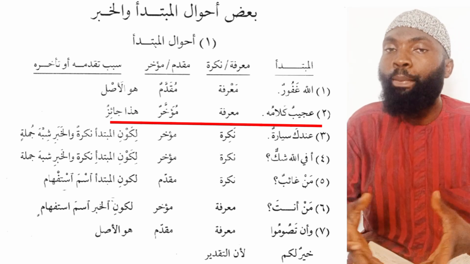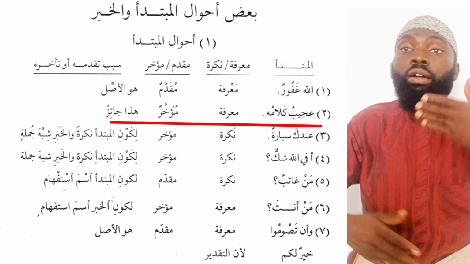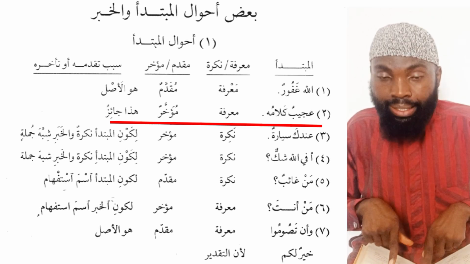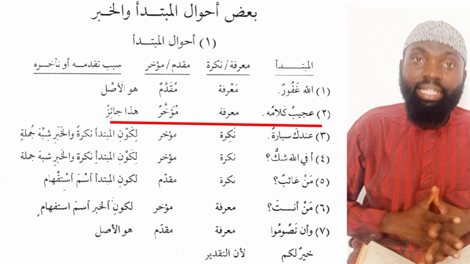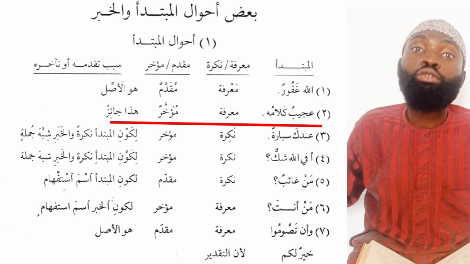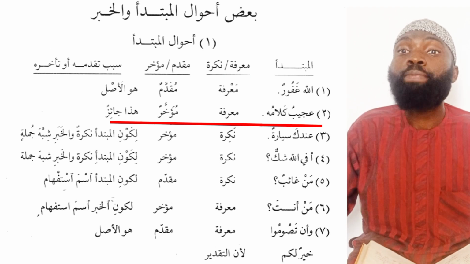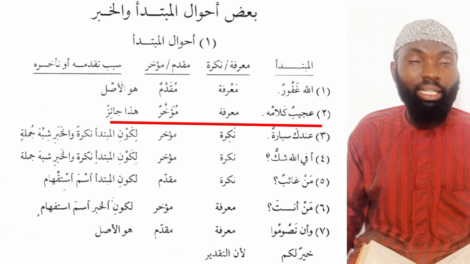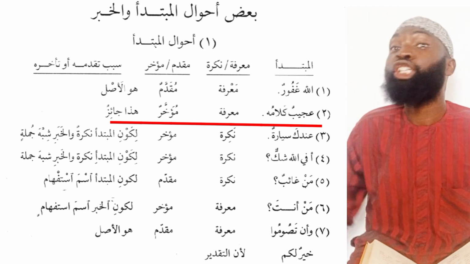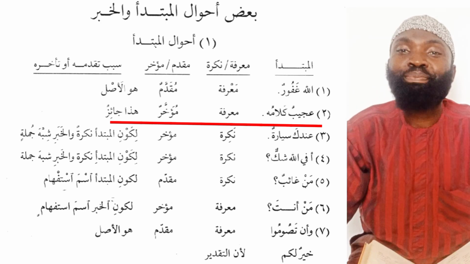But the kalamuhu, is it muqaddamun or muakharun? It is muakharun because it comes after the predicate. Meanwhile, it should have come before the predicate. What is the reason? Hadha jaizun. This is allowed. The only reason why we did it this way is because it is allowed. If not, I could simply say kalamuhu ajibun, his speech is amazing. But I can choose to say ajibun kalamuhu, amazing is his speech. Let's continue.